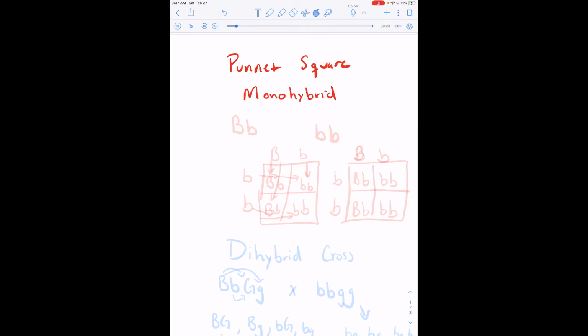And with a monohybrid Punnett Square, we're going to have 2 different alleles, the mom and the dad, or whatever parents. So we're going to have that, and we're going to have this. So we have 2 different alleles. Now we're going to segregate them for the Punnett Square. So we're segregating them by putting one B here, one B here, the other B here, another B here.